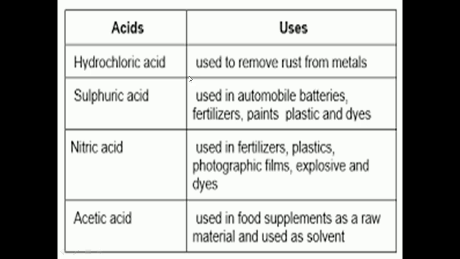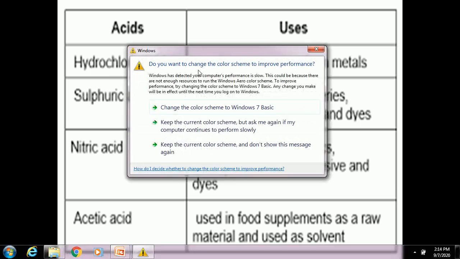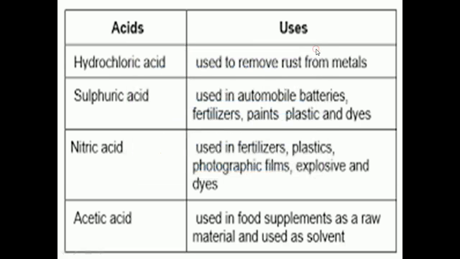It is used for the purification of common salt. We know common salt is the salt which is used for cooking in our home. So for the purification of common salt also we are using hydrochloric acid. And hydrochloric acid is also used in the manufacture of paints and detergents. So these are some of the uses of hydrochloric acid.